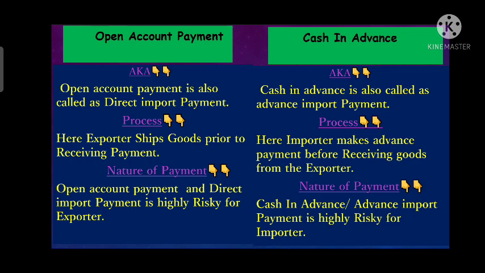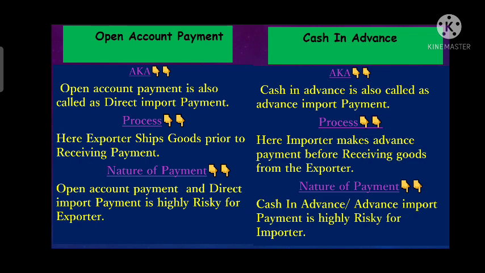Okay, the process in open account payment: here the exporter ships the goods before receiving the payment from the importer. So once the exporter ships the goods before receiving the payment, it is one of the riskiest types for the exporter. Whereas cash in advance is that payment where the importer makes the payment in advance. Once the importer has made the payment, after that the exporter ships the goods.